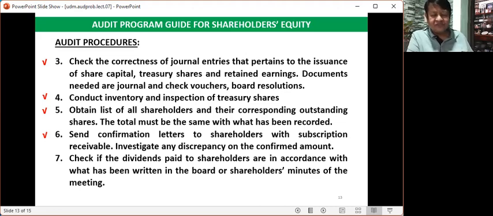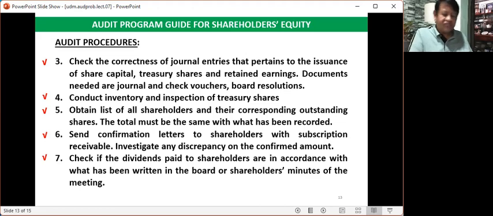So you will confirm the validity and legitimacy of the balance of subscription receivable by sending confirmation letters to the subscribers. We call it subscribers because they are not yet fully considered as shareholder. They are not yet a full-fledged shareholder. Again, the objective is to ascertain correctness of the balances of subscription receivable.